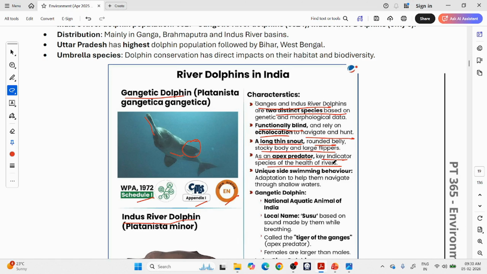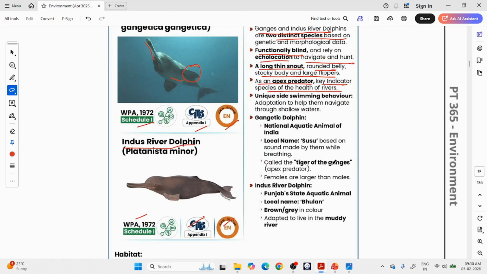If a river is polluted, you will not see many dolphins in that. So they are the indicator species. They will indicate the health of that particular ecosystem. They also have a unique side-swimming behavior. They can swim on their sides to navigate through shallow waters.